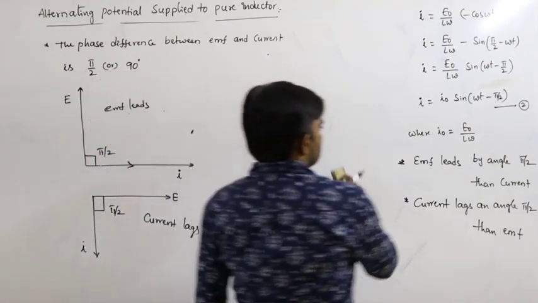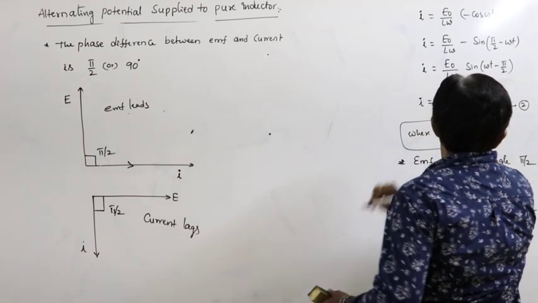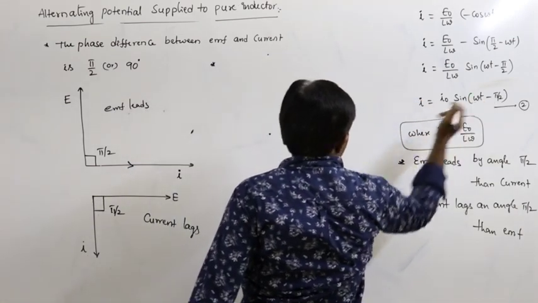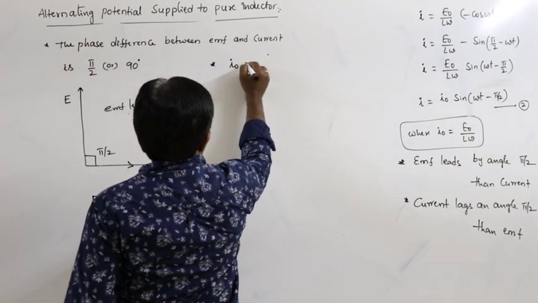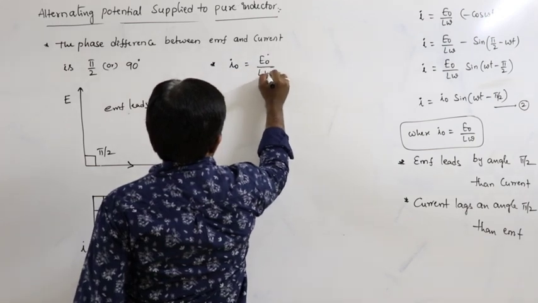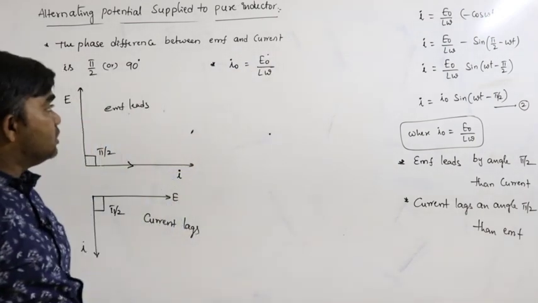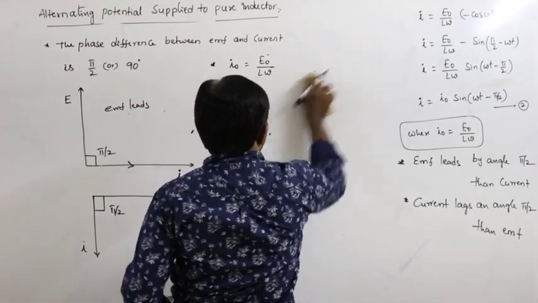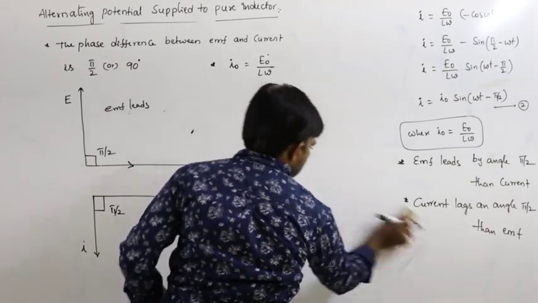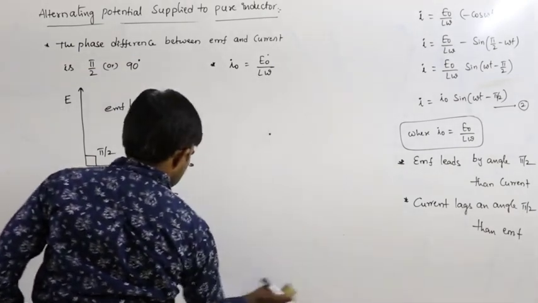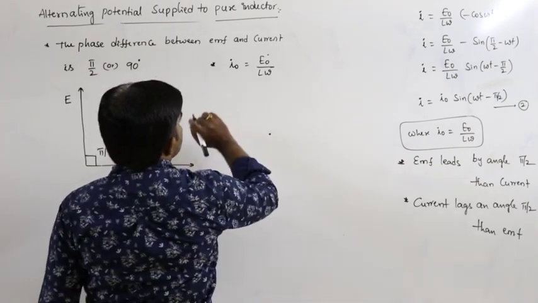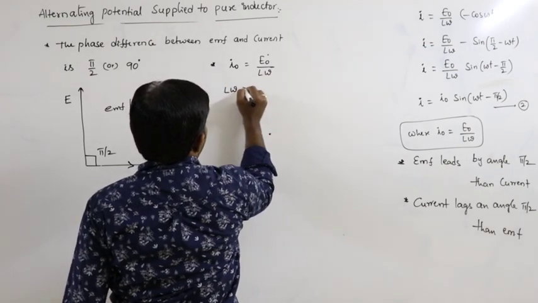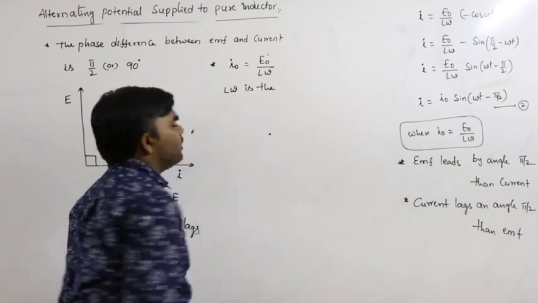Now see here, where I naught is equal to E by L omega. From that, I is equal to I naught sin omega t. Here I naught is equal to E naught by L omega. What is this L omega here?